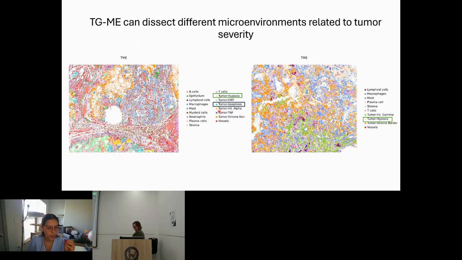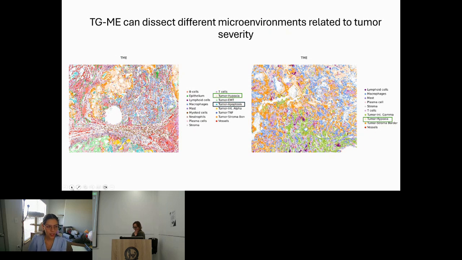To study the differences between the tumors we found, because we found different types of tumors in one sample, we applied differential expression analysis and then enrichment analysis, and we identified that the tumor regions were enriched with different pathways: hypoxia, epithelial mesenchymal transition, apoptosis, and some of them were repeated across the tumor samples.